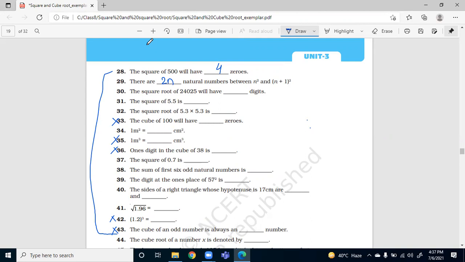Ma'am, 3. 3 digits. So we have to make pairs. So this will give 1 digit, this will give 1 digit, and this will give 1 digit. So there will be 3 digits.